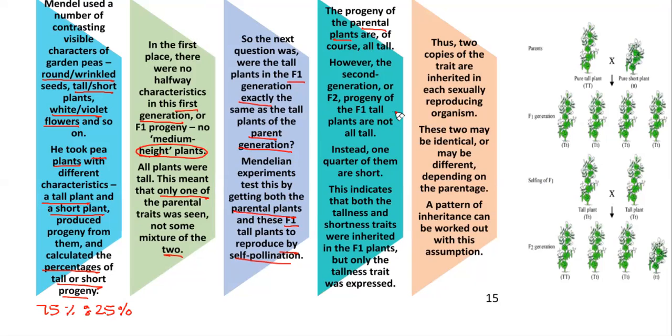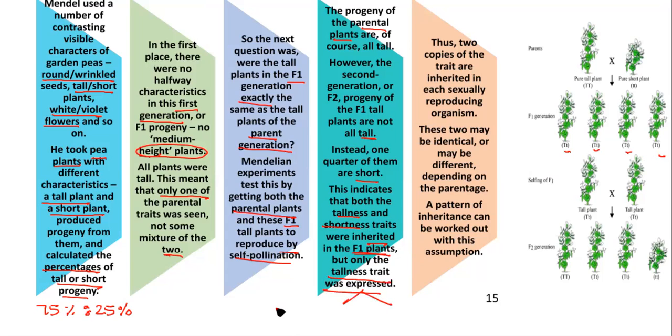However, the second generation F2 progeny of F1 tall plants are not all tall. Instead, 1/4 of them are short, which indicates that both tallness and shortness traits were inherited in the F1 plant. It means that dwarfness is also there in the F1 generation, but recessive in form, and only the tallness trait was expressed.